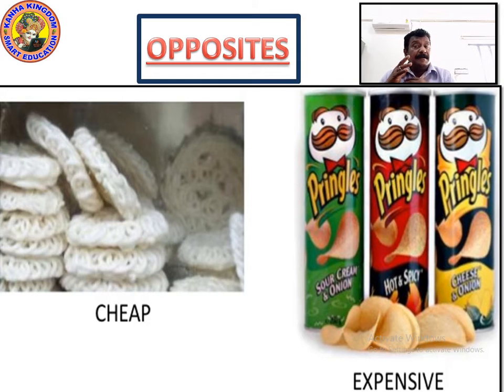So now, cheap and expensive. Let's know about cheap and expensive. The things which are homemade, and suppose you are going somewhere in the market to buy something and you go to a stall, where in the stall you find a thing which is cheaper than the things which you get in the open malls and markets.